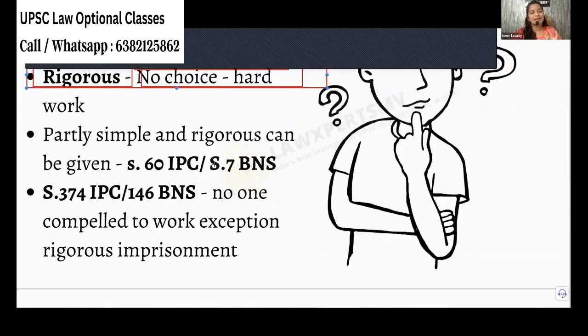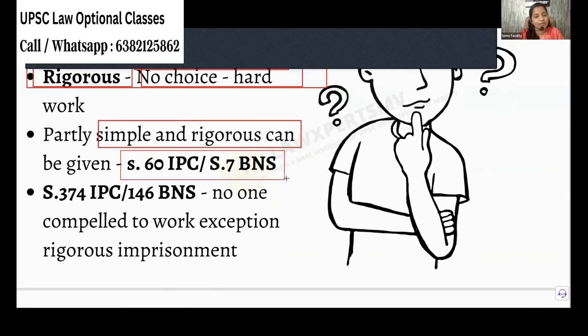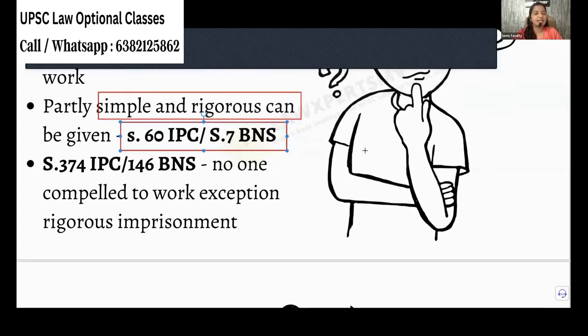And then we are talking about certain imprisonment which can be partly simple and partly rigorous. So 2 years of imprisonment, 6 months simple, 1.5 years rigorous. Like that also it can be awarded. This was stated in section 60 of IPC and section 7 of BNS. Okay. Next, it is stated that no person can be compelled to work.